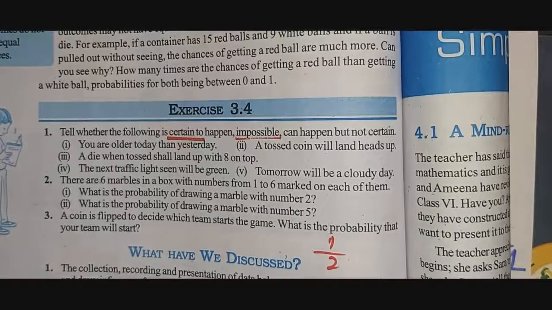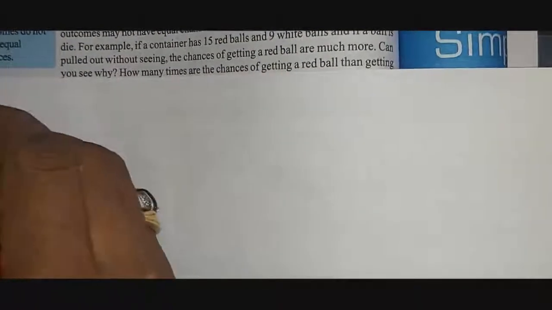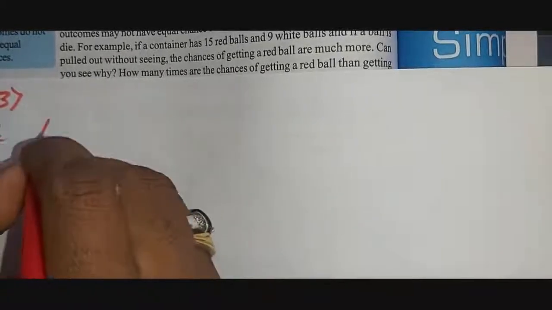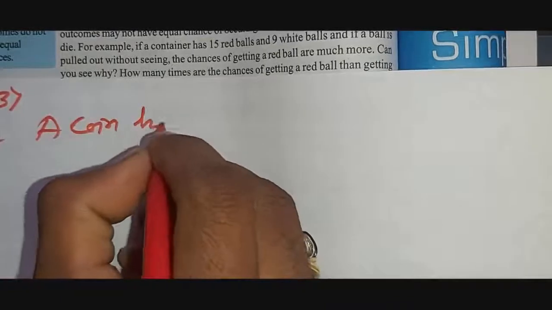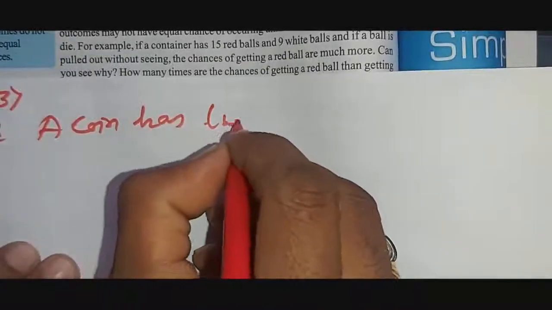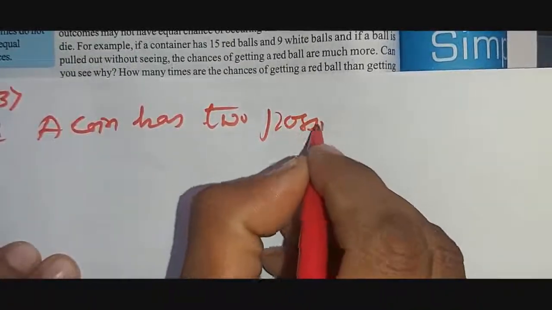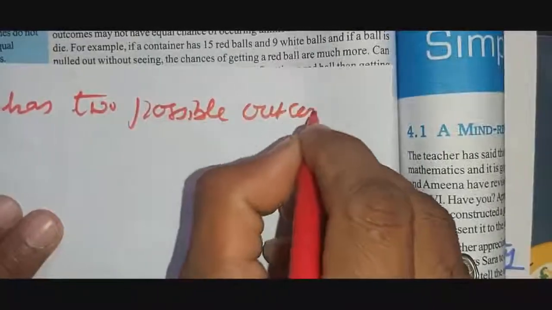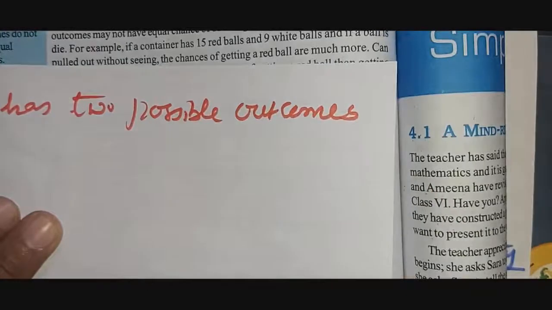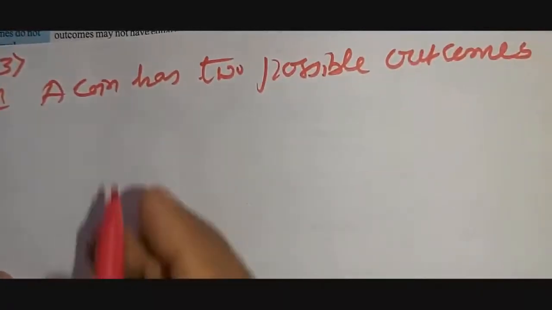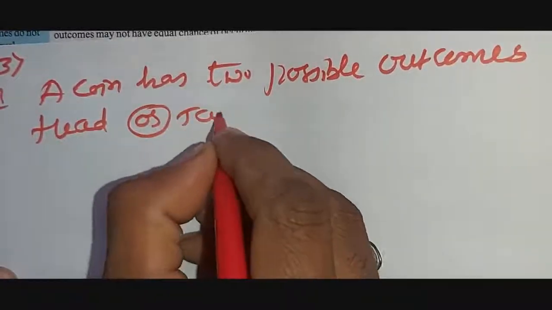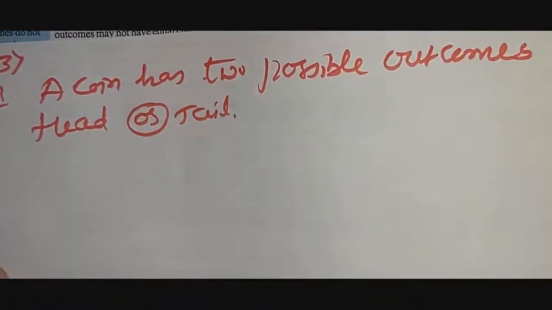Okay, let us see the solution now. Question number 3, solution. A coin has 2 possible outcomes, head or tail.